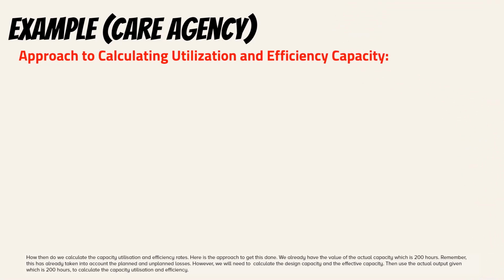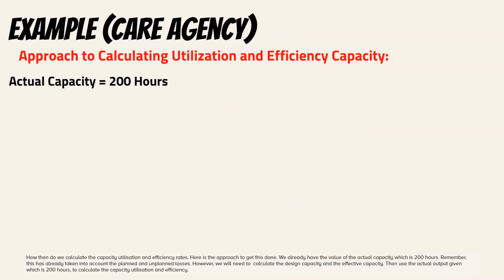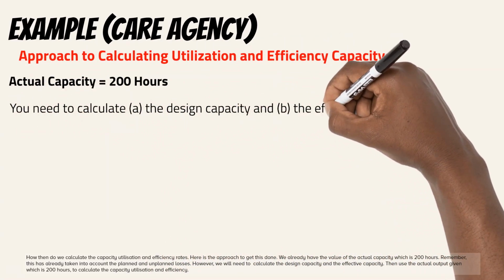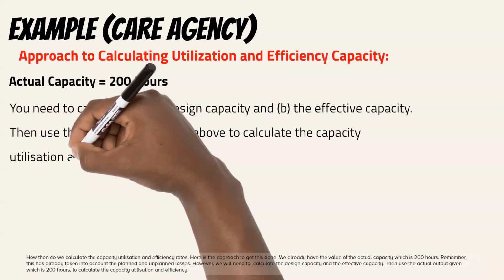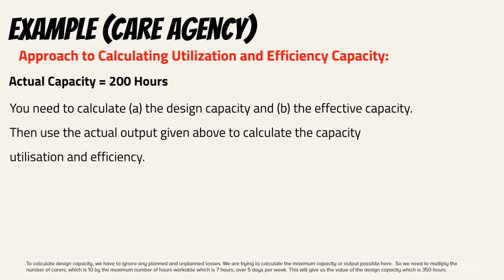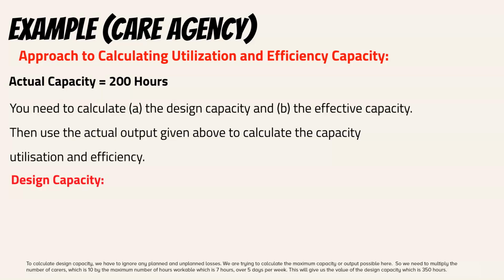We already have the value of the actual capacity, which is 200 hours. Remember, this has already taken into account the planned and unplanned losses. However, we will need to calculate the design capacity and the effective capacity. Then use the actual output given, which is 200 hours, to calculate the capacity utilization and efficiency. To calculate design capacity, we have to ignore any planned and unplanned losses. We are trying to calculate the maximum capacity or output possible here.